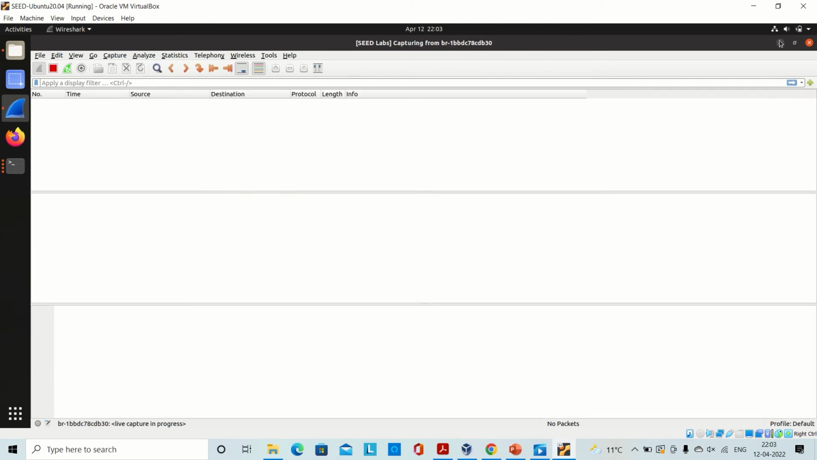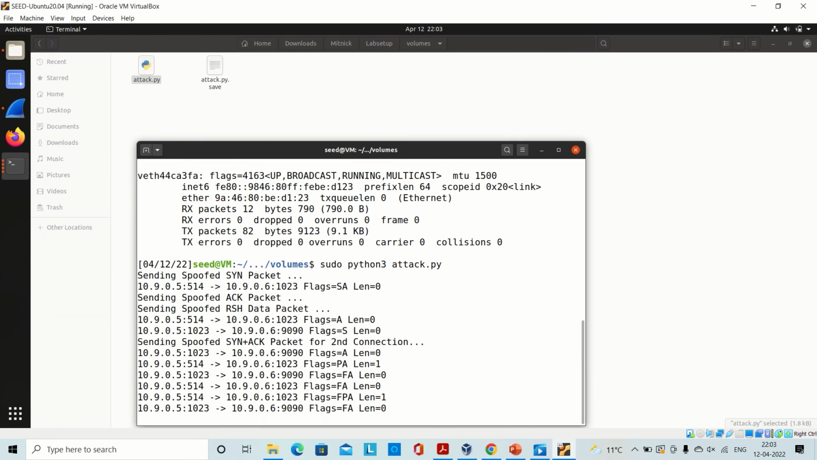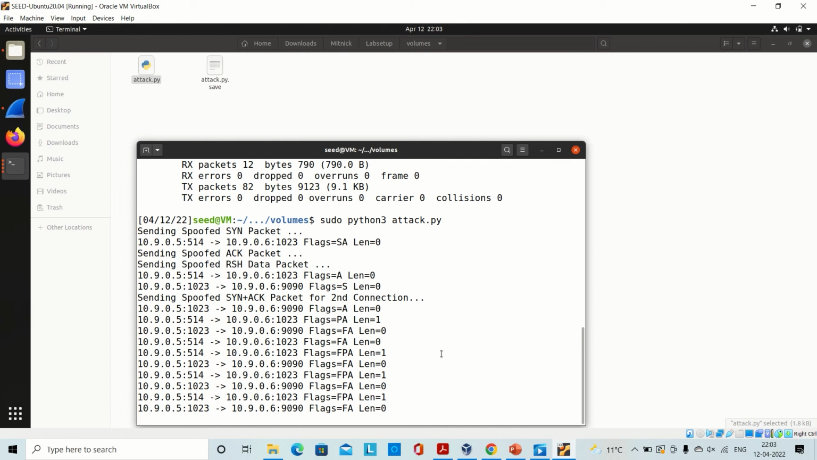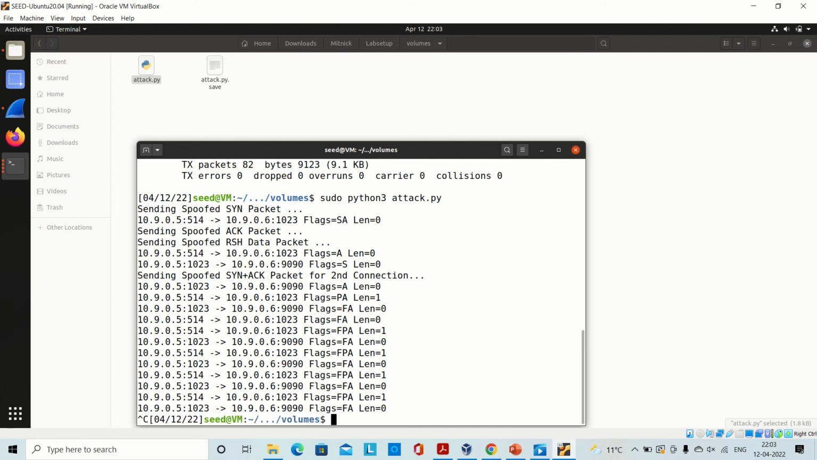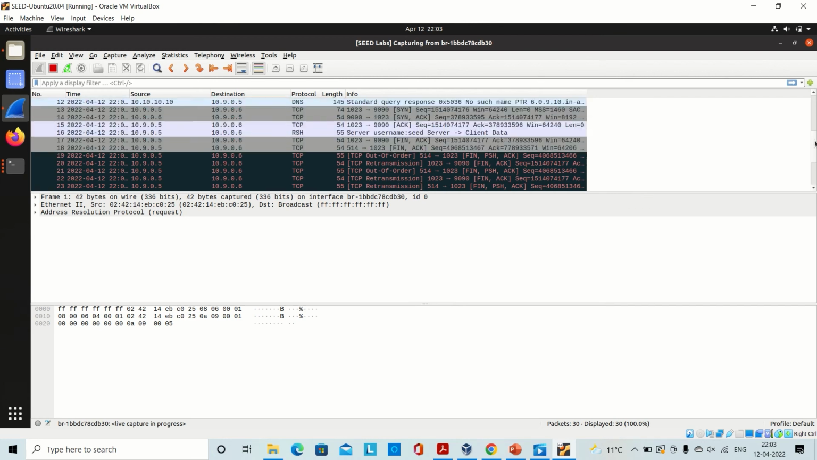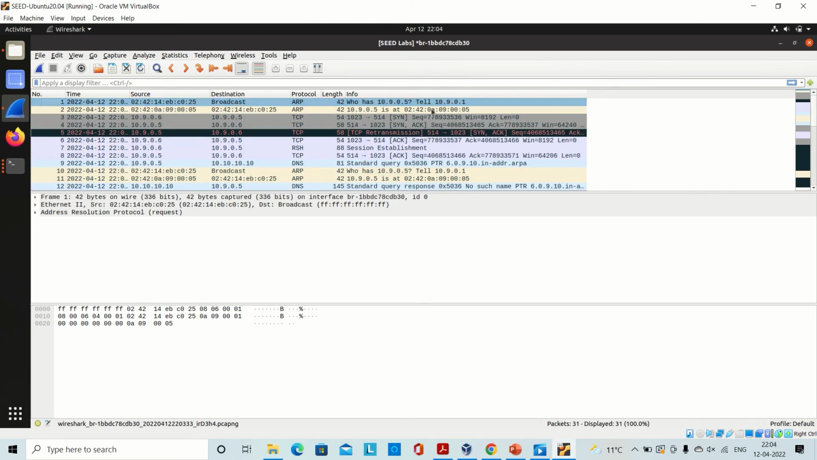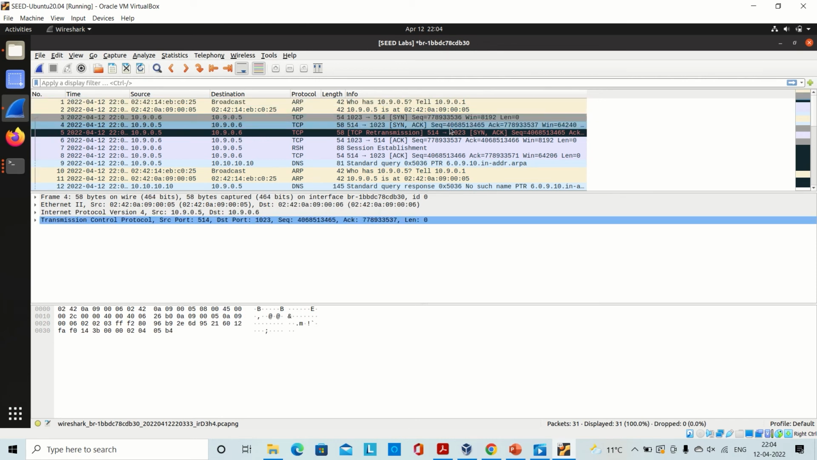Now I will launch the attack. Here you can see that the packets are being sent and the TCP connection is established. We'll stop this and go again to Wireshark to see it. Here we can see that the three-way handshake has been done. Here we can see the SYN, the SYN-ACK and the ACK.